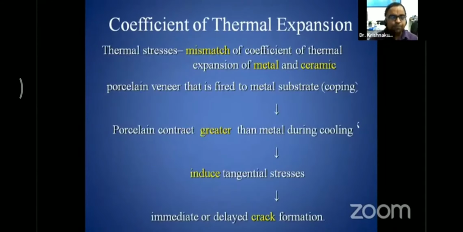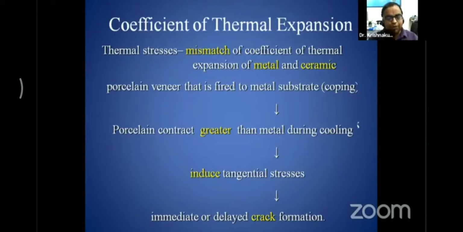Also, there is thermal stress which occurs due to the mismatch of coefficient of thermal expansion of the metal and the ceramic. In case of a ceramo-metal restoration, the porcelain veneer is fired to the metal coping. The porcelain contracts more because the coefficient of thermal expansion of the ceramic is a little bit more compared to metal. So when the metal and the ceramic cool, porcelain is going to contract more because it has a greater coefficient of thermal expansion.